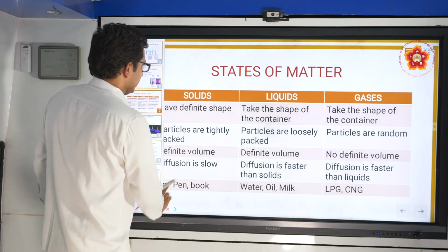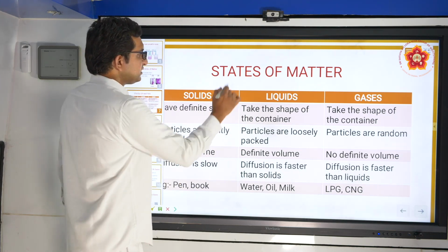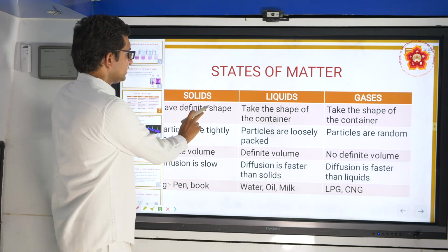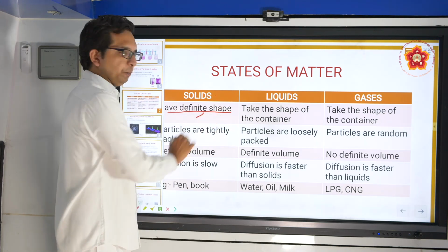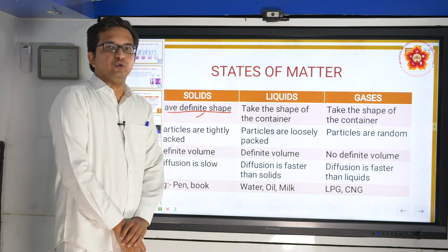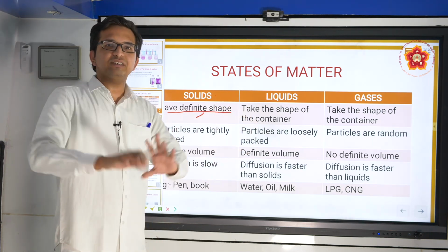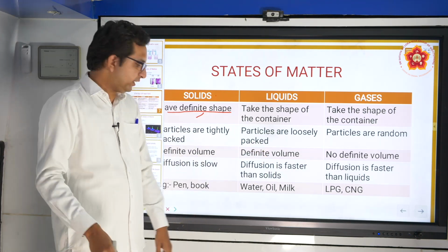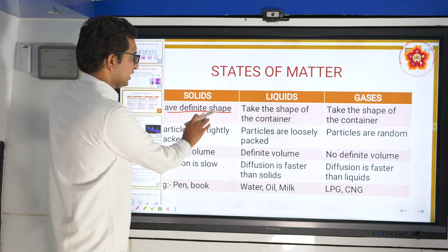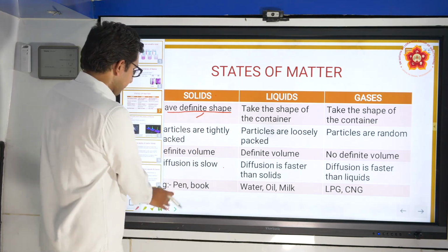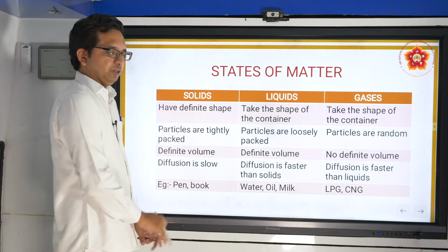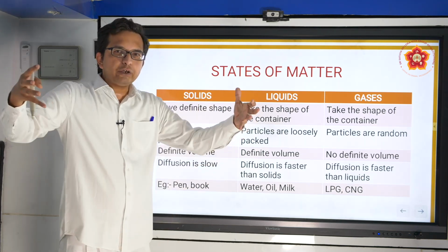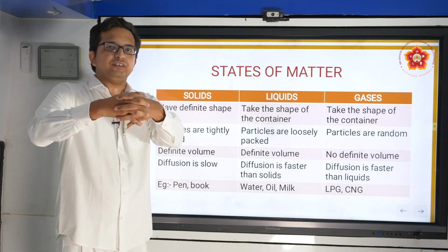So what are solids, liquids and gases? In the first set of observations that we come across, solids have a definite shape. Any solid that you use, going back to the same examples, table, chair, or any object. All the solids have this property. They have a definite shape because the molecules are tightly packed between each other.